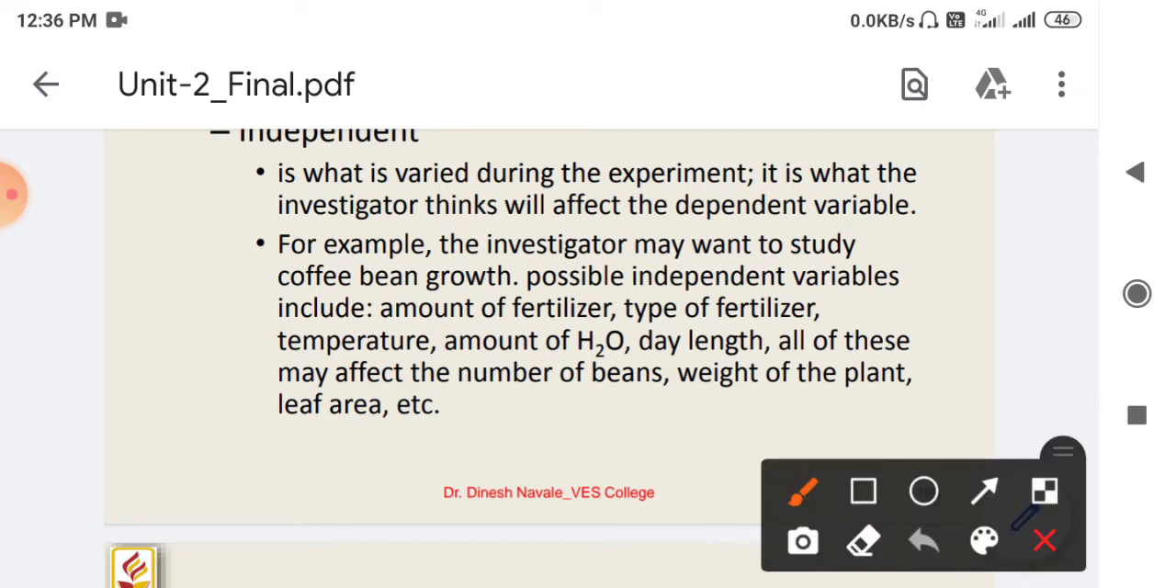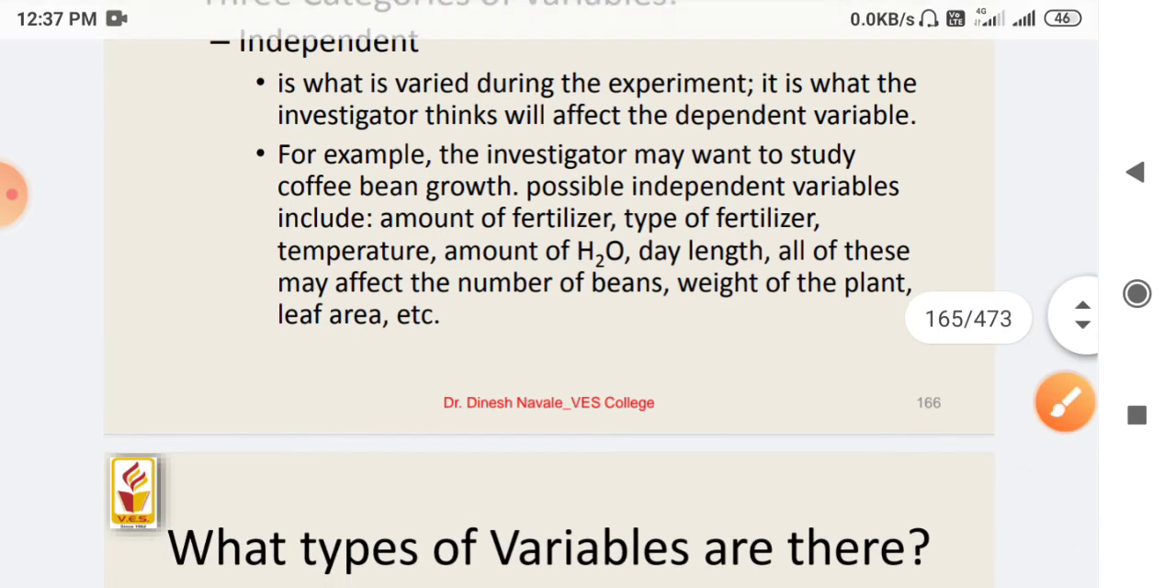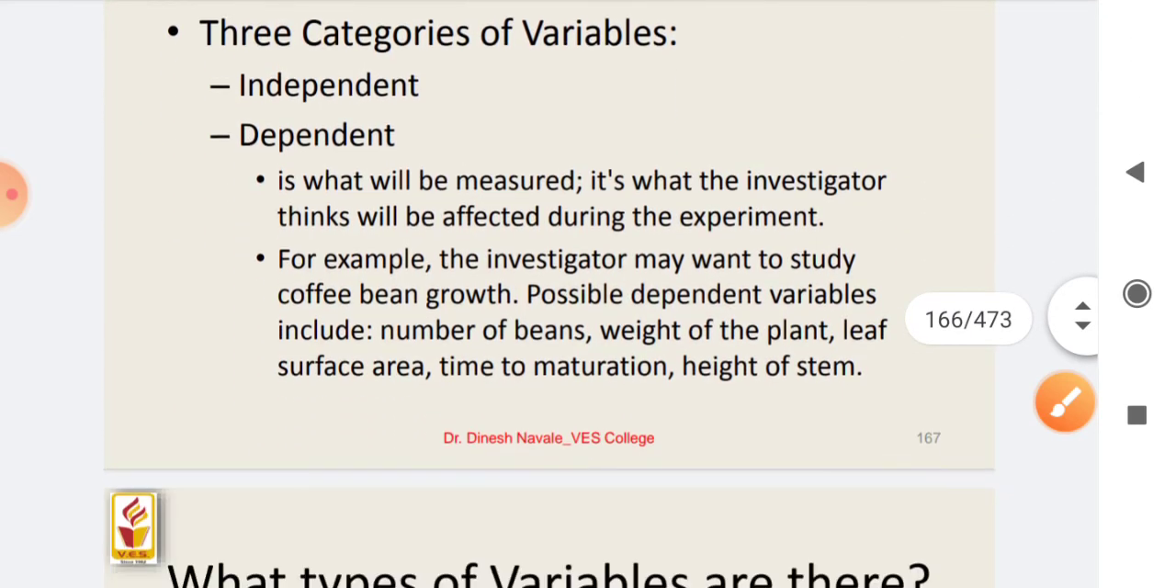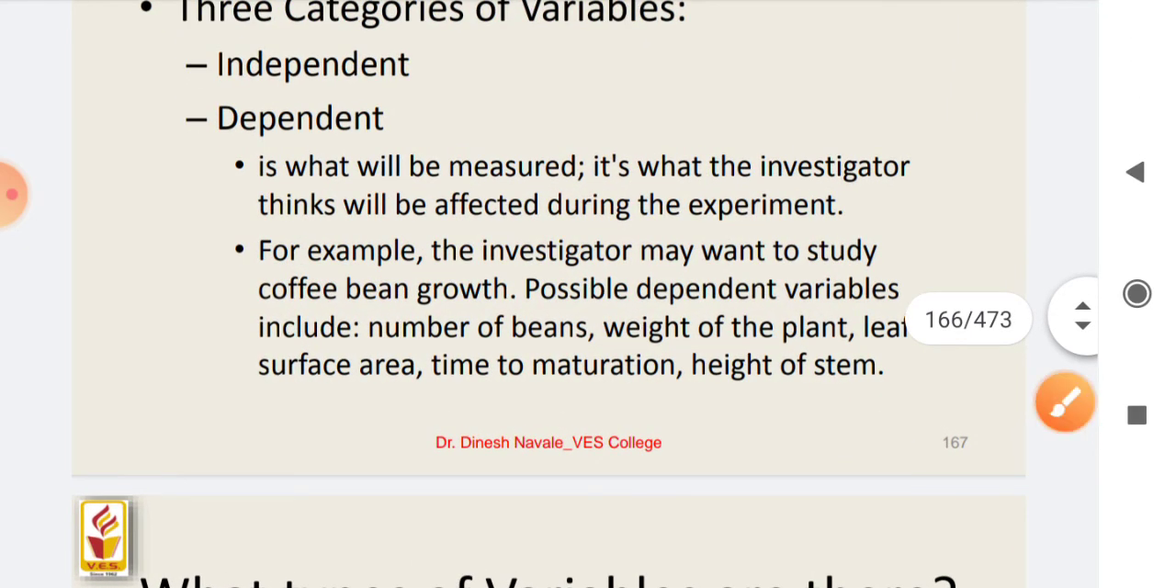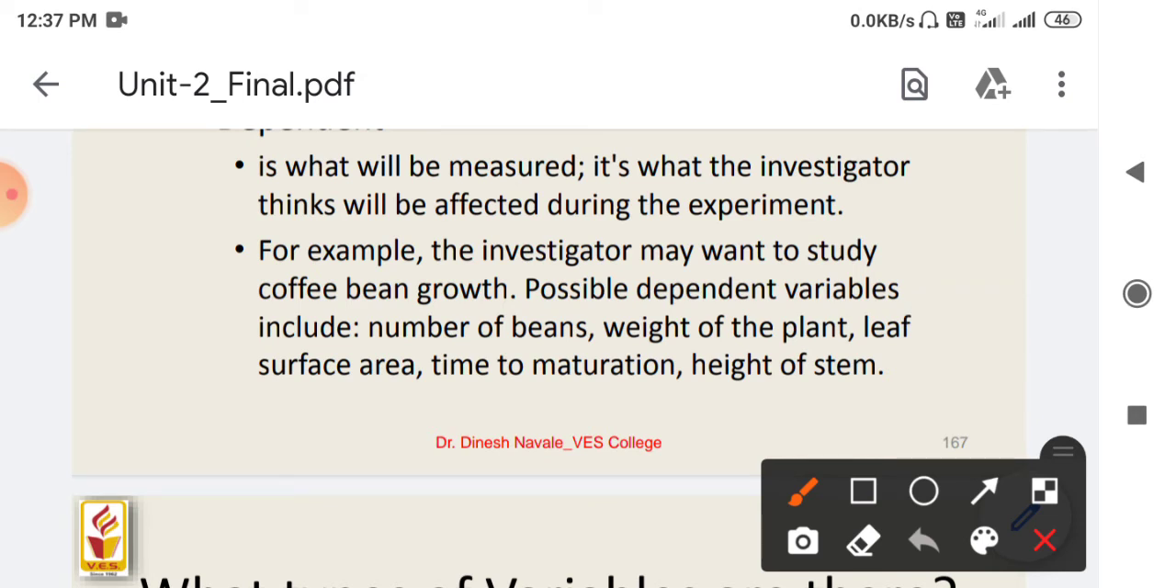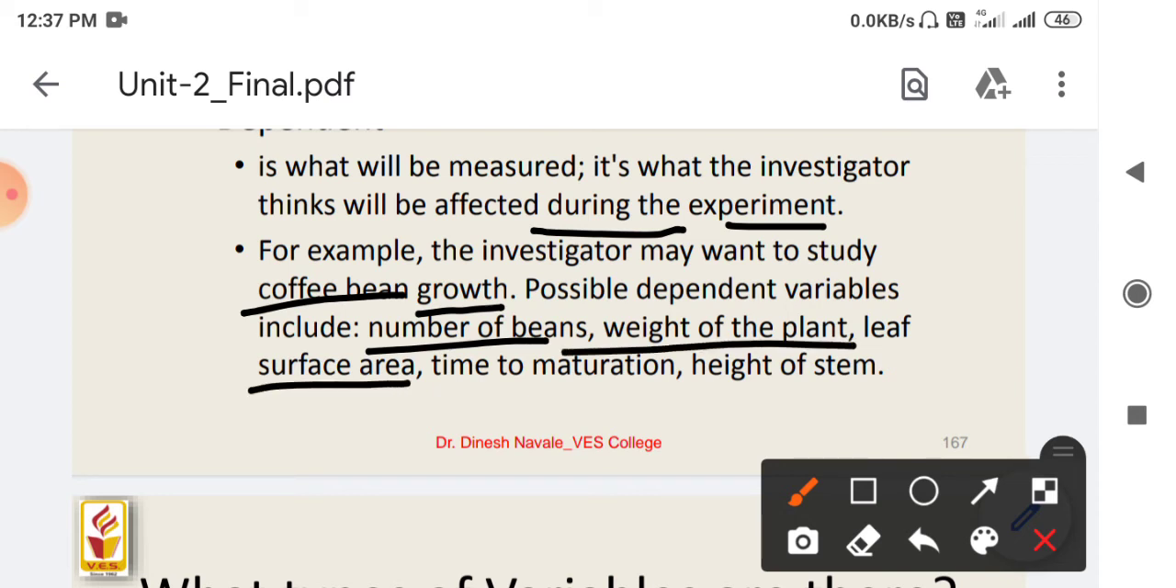The independent variables are things like the amount of fertilizer, the types of fertilizer, or certain environmental conditions. Dependent variables are the ones that are measured, and they change during the experiment. Here the experiment is the growth of the coffee bean, and the possible dependent variables include the number of beans, weight of the plant, leaf surface area, time of maturation, and the height of the stem.